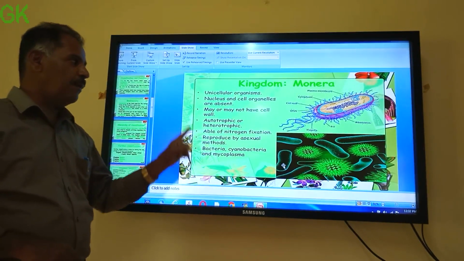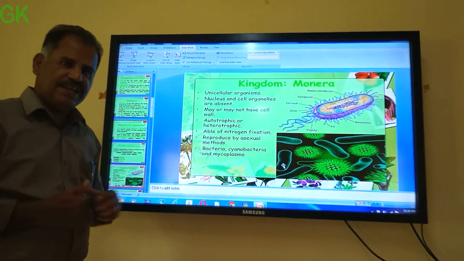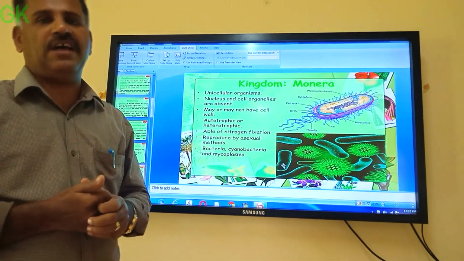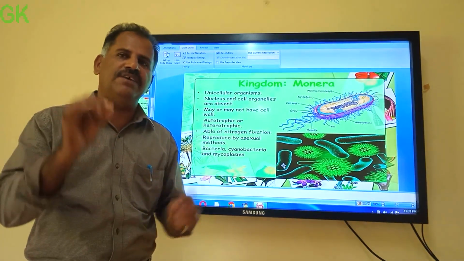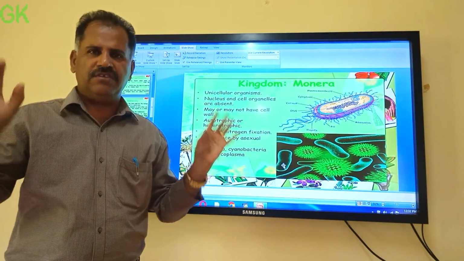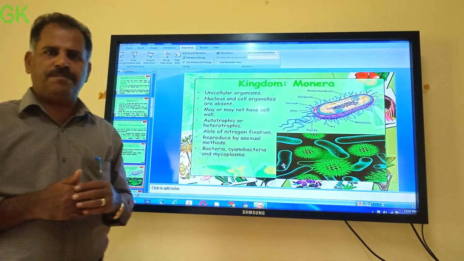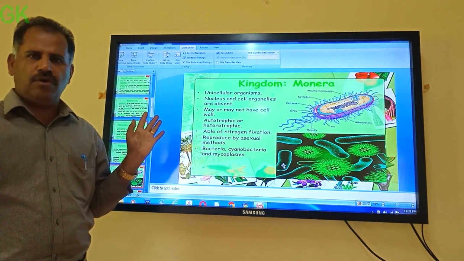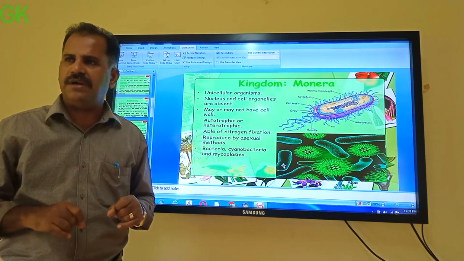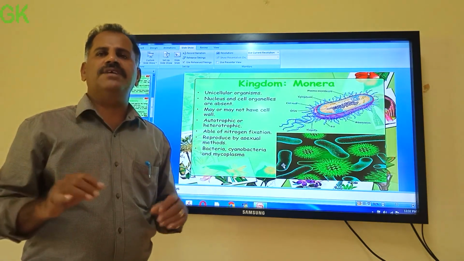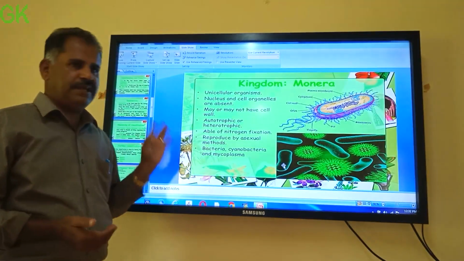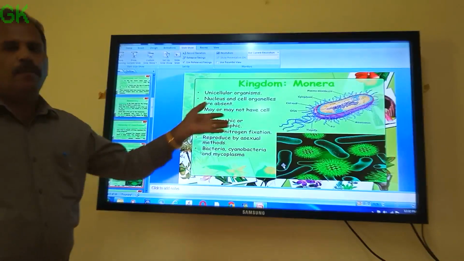Which are the organisms coming under Kingdom Monera? Bacteria, cyanobacteria and mycoplasma. You remember, mycoplasma is considered the simplest and smallest cell known, which does not even have a cell wall. What is another name for cyanobacteria? Cyanobacteria are also known as blue-green algae. These belong to Kingdom Monera.